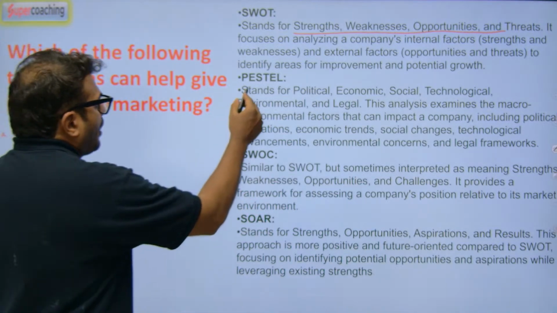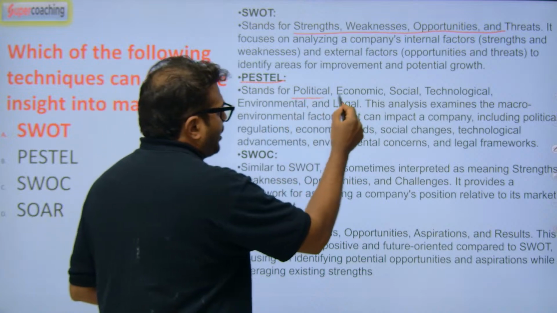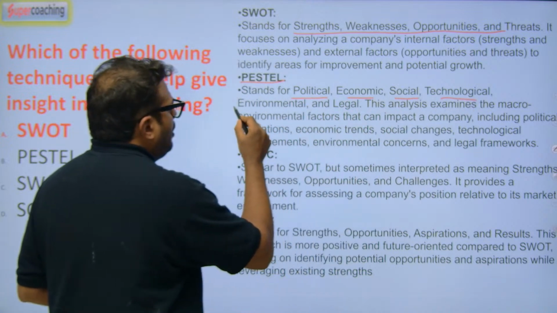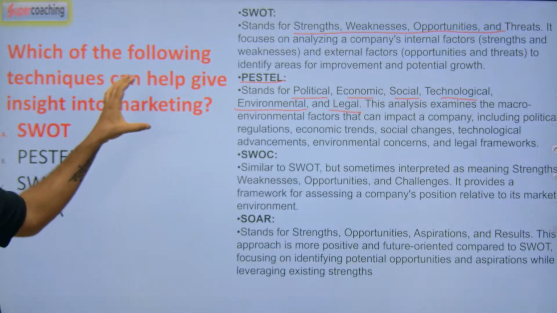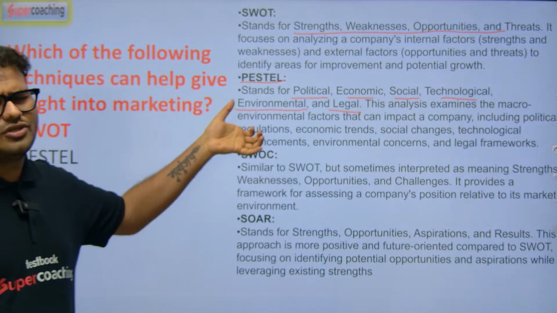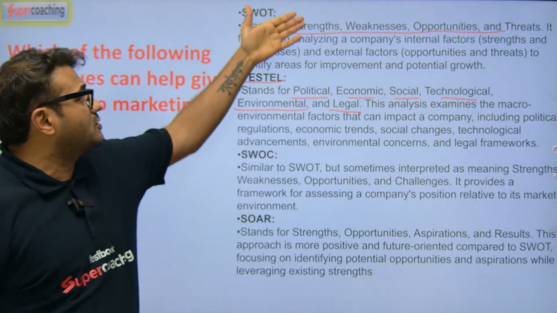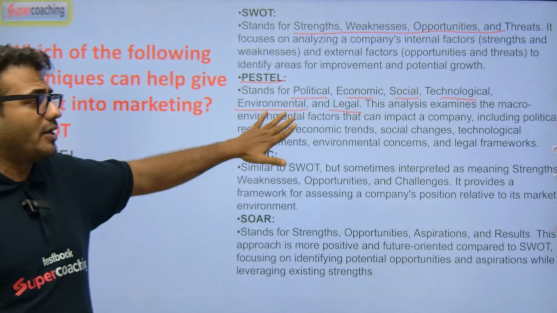PESTEL is political, economical, social, technological, environmental and legal. This factor will also give you insight, but it is too much. We don't need that detailing, though it also plays a vital role.